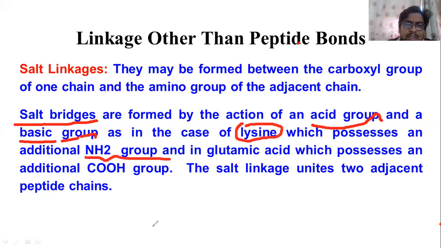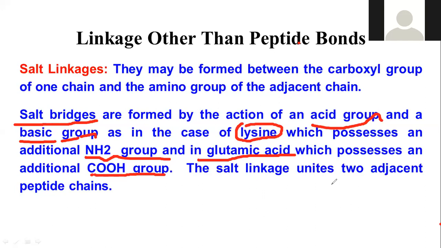In the case of glutamic acid, it possesses an additional carboxyl group. So when lysine joins with glutamic acid, the salt linkages will unite two adjacent peptide chains.